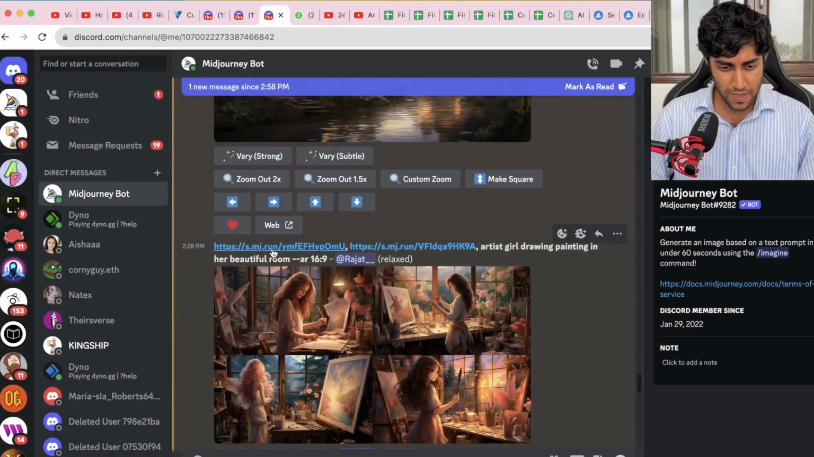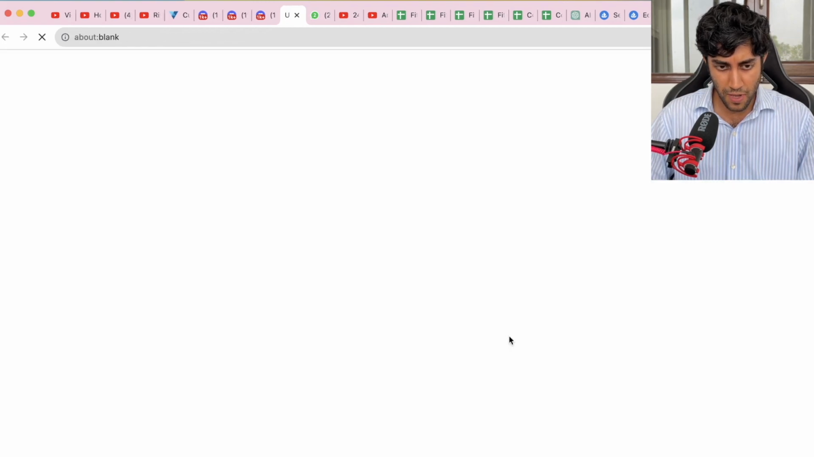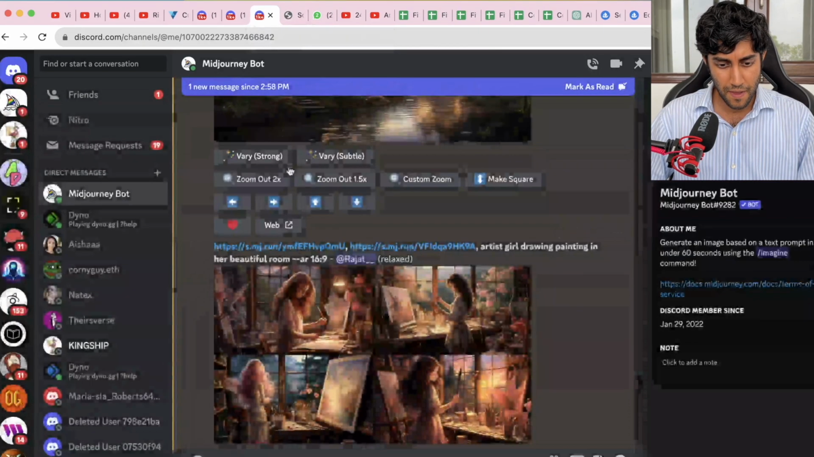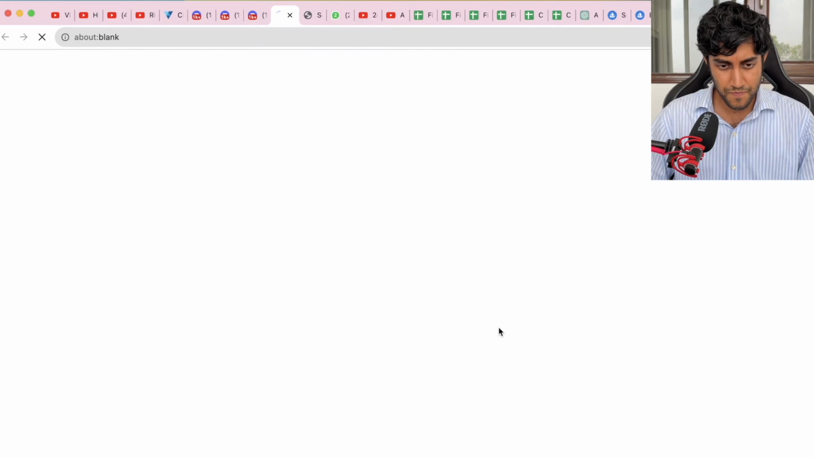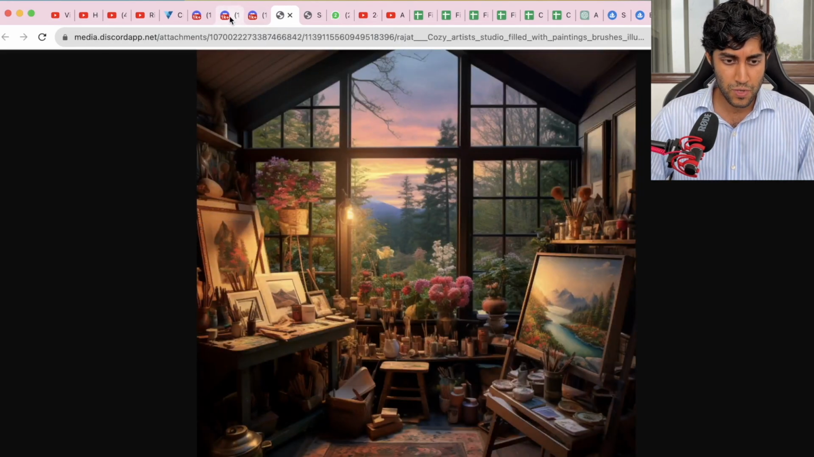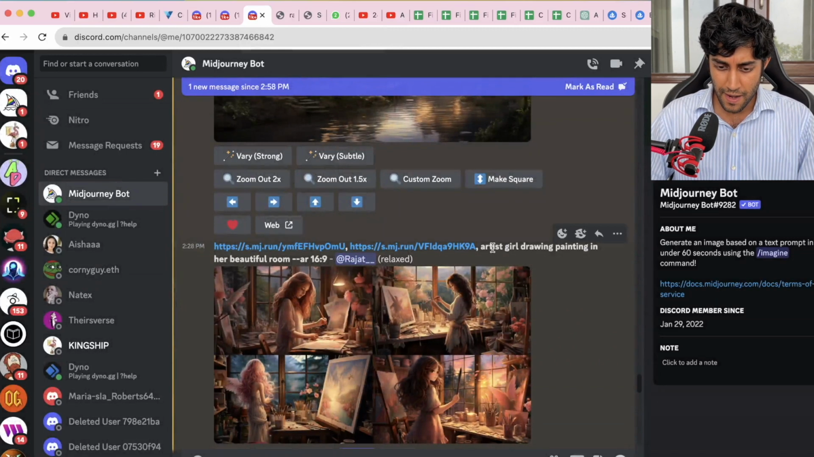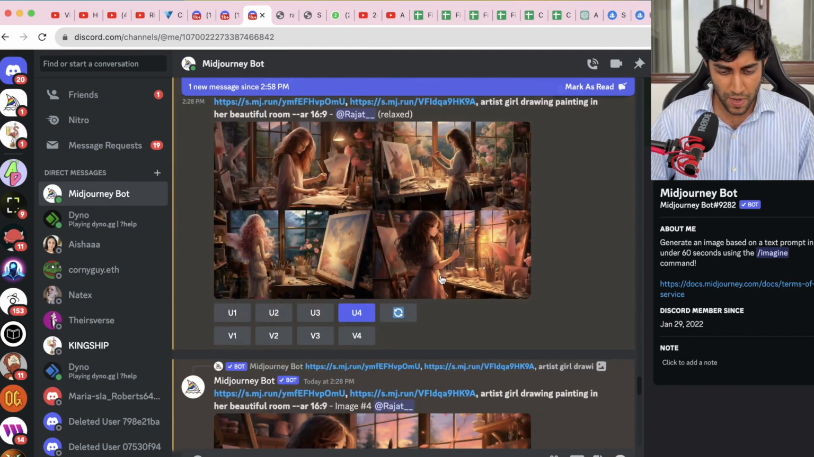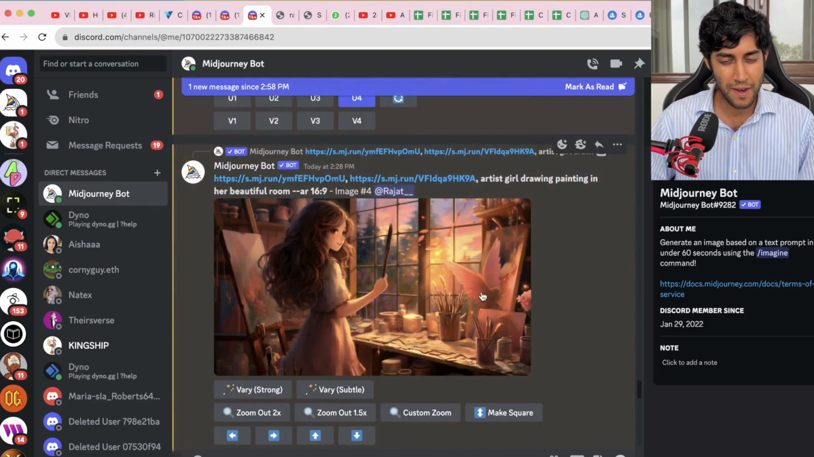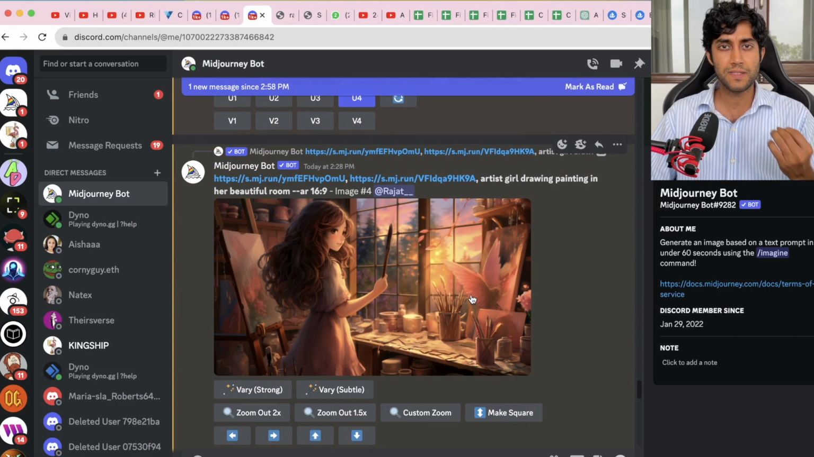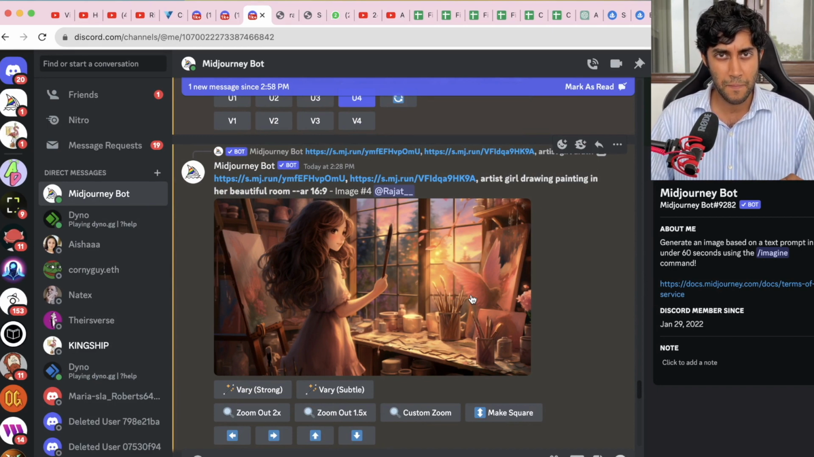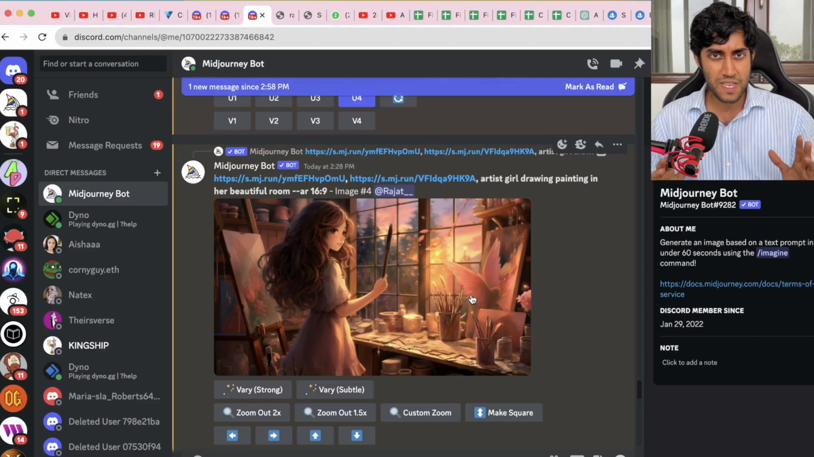So if you see, this points to probably the girl, and this points to the studio. So I'm kind of saying that use these two images and give me an artistic girl painting in her beautiful room. It gave me these 4. I liked this one, which has come out really good, right? So this is going to be one of my scenes in the YouTube video that we are creating here at Rise of Conquerors. We'll create this whole series out.